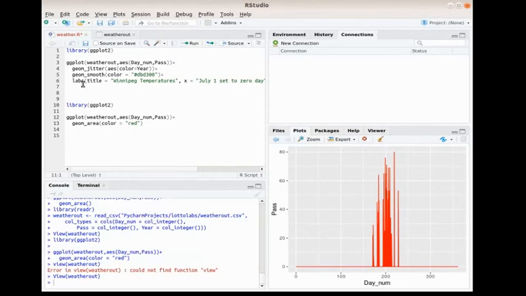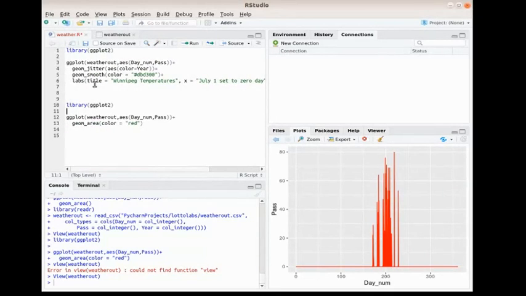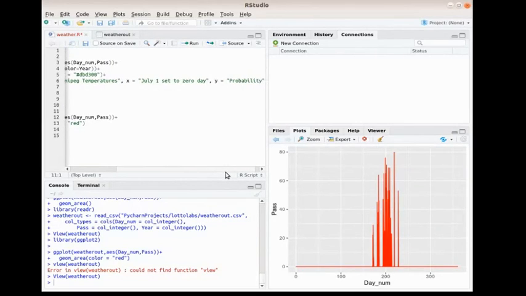Labs is a nice little function. What it does is it gives you some abilities to rename stuff. Like for example, in this ggplot, when I did the area, you see it says day num and pass, and it doesn't give you much information. What I'm doing here is I'm saying the title is going to be Winnipeg temperatures. The X coordinate, I'm going to say July 1st is set to 0 day, and Y is going to be the probability.